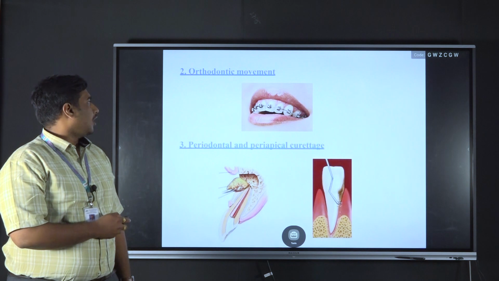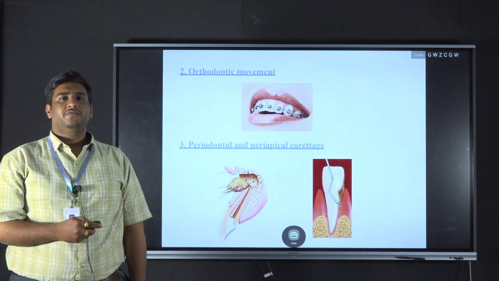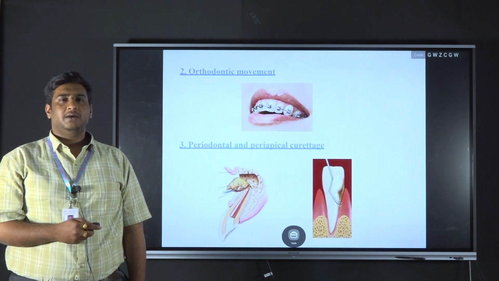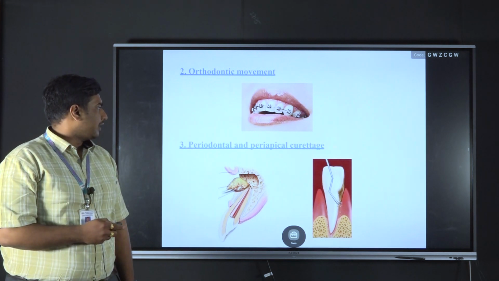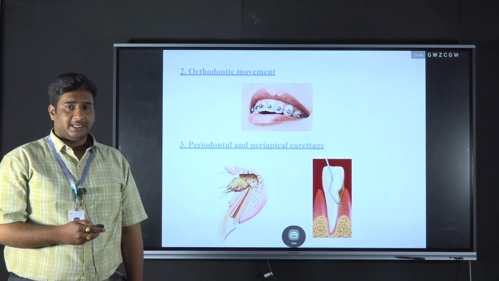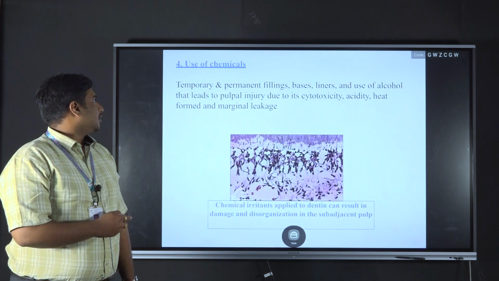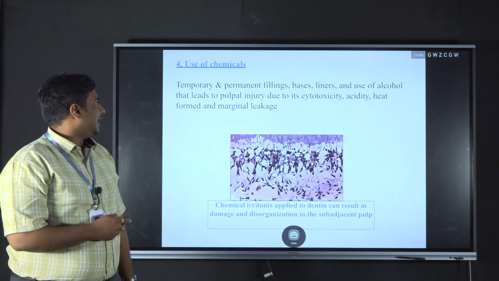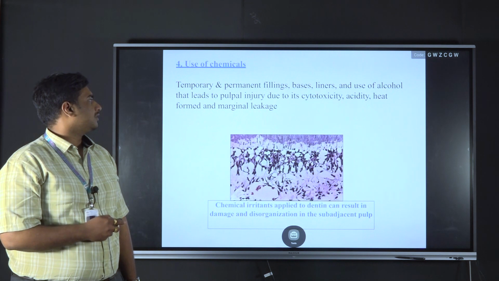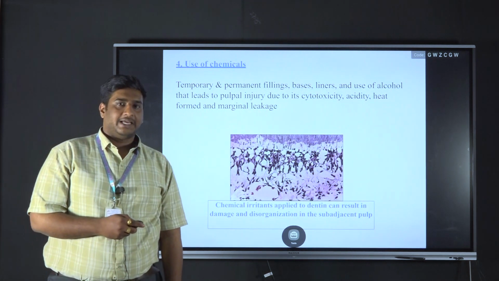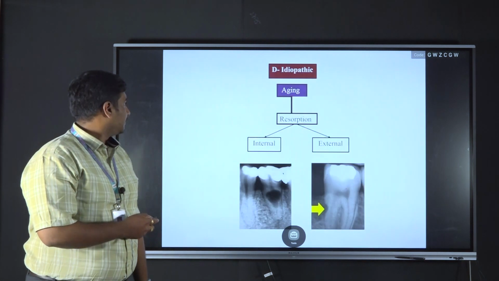And the next cause is orthodontic movement. Whenever the patient is undergoing orthodontic movement, there is a chance of pulpal irritation due to damage to the periodontal cells, and periodontal curettage or periapical curettage can also cause pulpal irritation. These are the iatrogenic causes. And also the use of chemicals like fillings, bases, liners and alcohol leads to pulpal injuries due to cytotoxicity. Cytotoxicity means cell death, acidity, heat formed and marginal leakage.